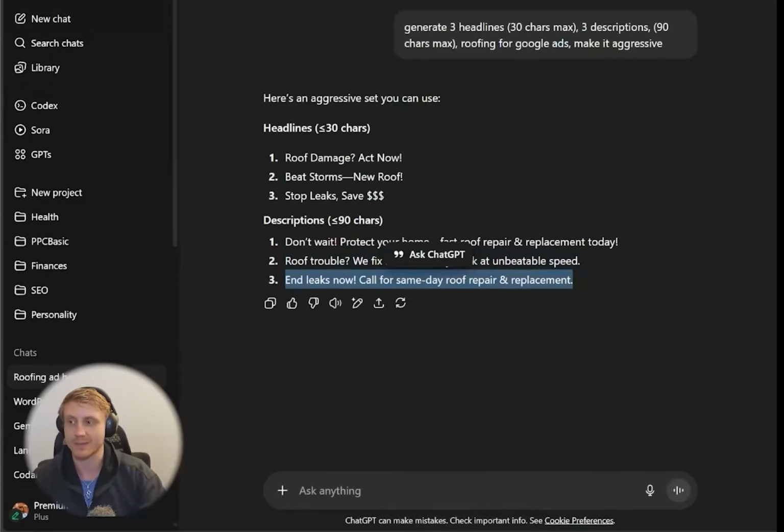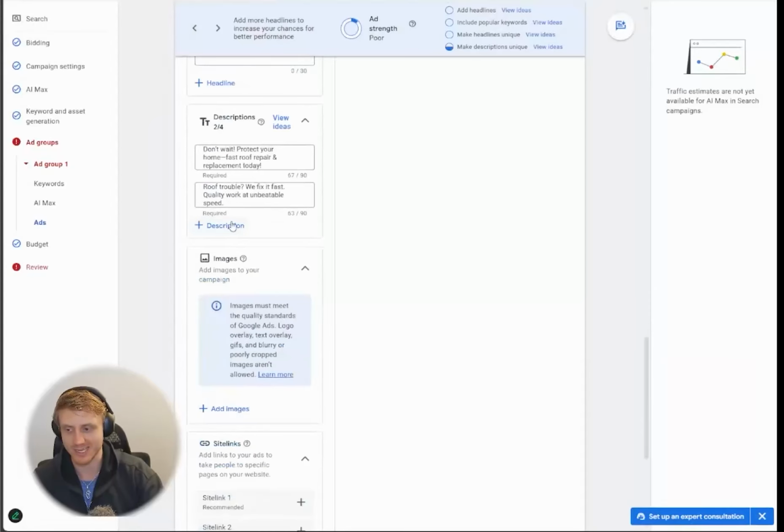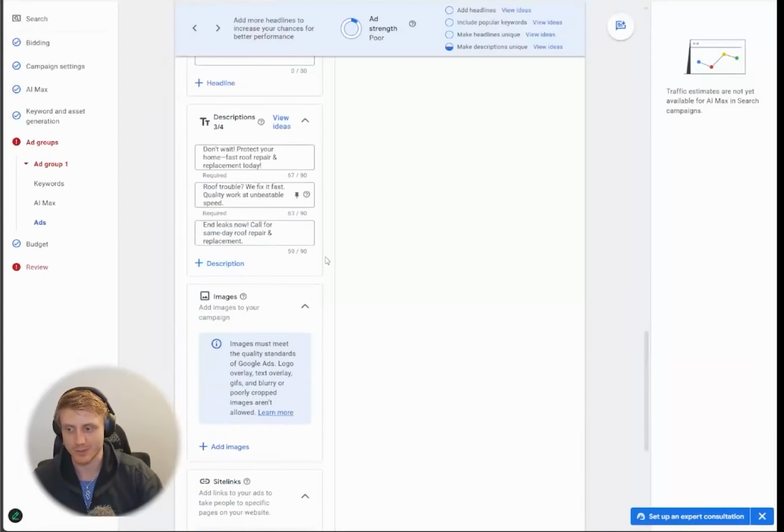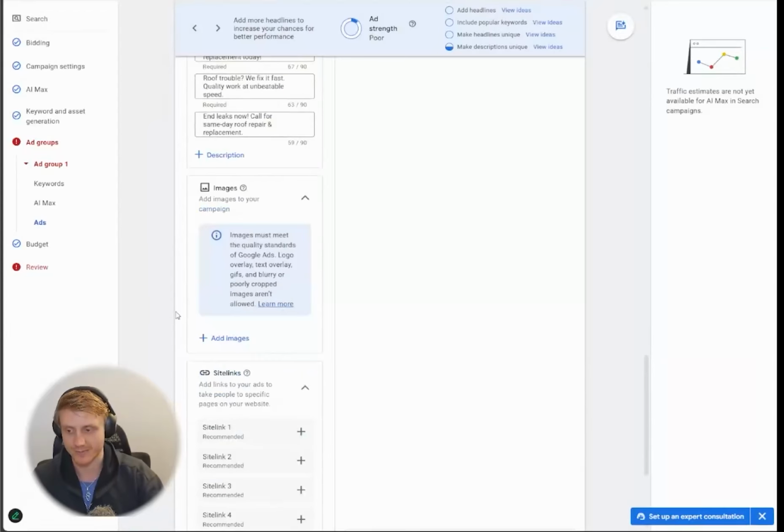Well, keep in mind that roofing is not typically same day. It's by appointment, but for the sake of this tutorial, we're going to do it like that. But no roofing company does same day typically, right? Unless it's like some kind of emergency.